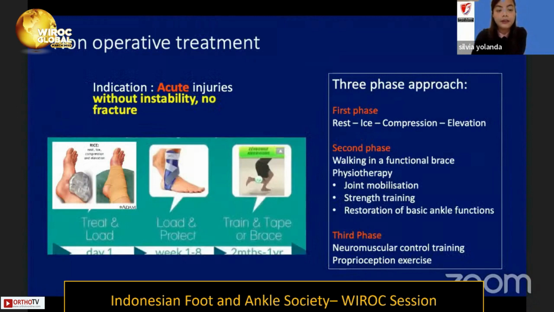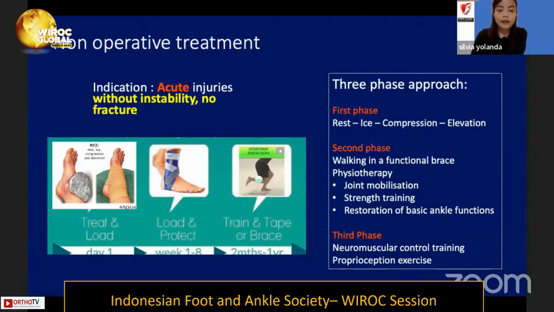For the non-operative treatment, the indication is an acute injury without instability and if we find no fracture. There are three phases in the approach for the non-operative treatment. The first phase is during 1 to 3 days, when we can perform rest, ice, compression, and also elevation of the